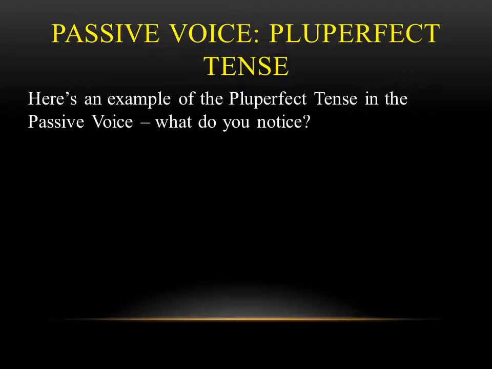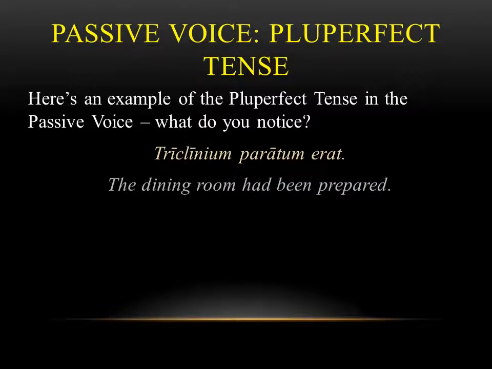So now let's move on to the pluperfect tense. Let's pay attention here. What do we notice about these? It's the same idea, but you're going to notice in this sentence we have triclinium paratum erat. What did we change? We changed the verb to be. So there we have our pluperfect tense, passive voice verb, paratum erat, and it's been changed to had been prepared.